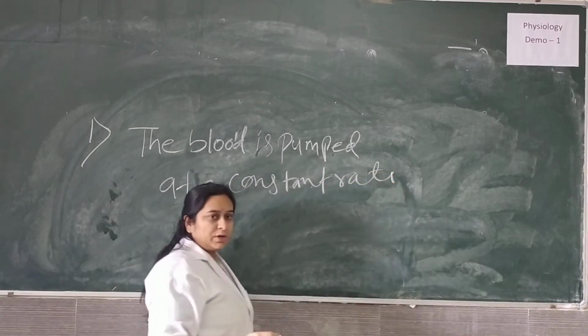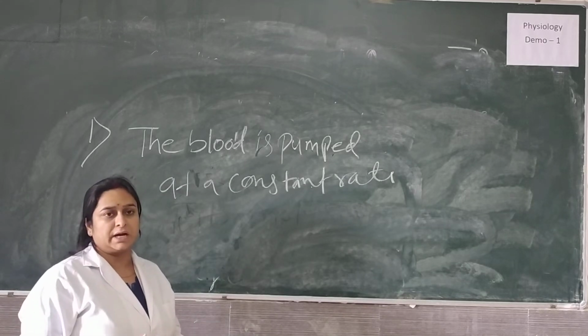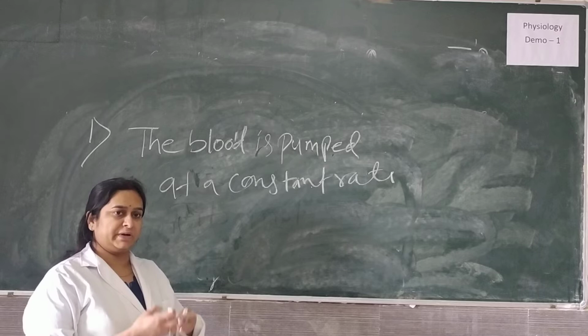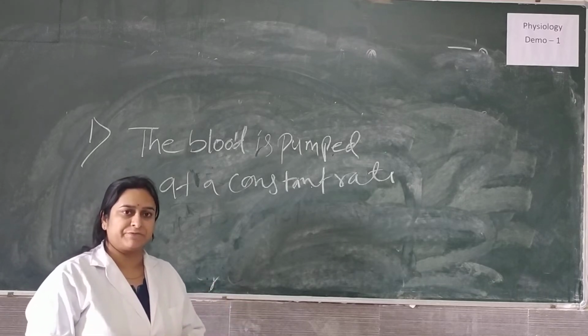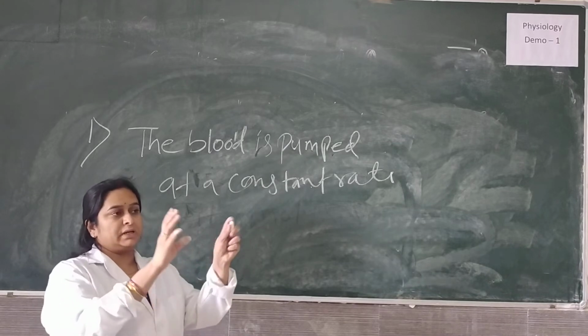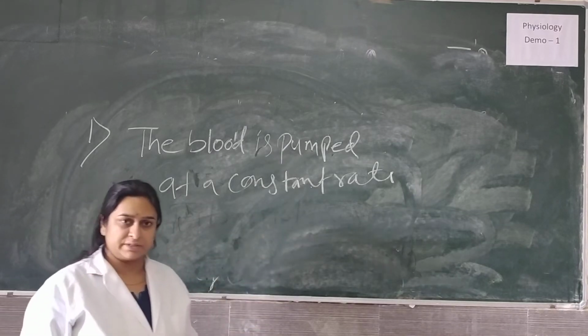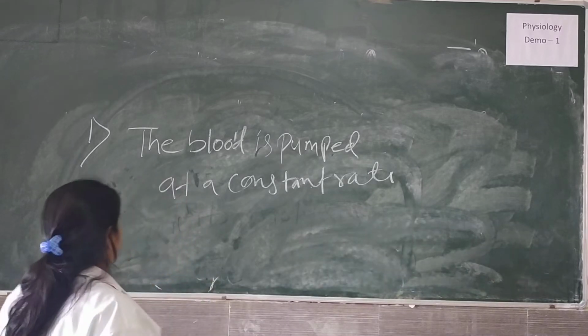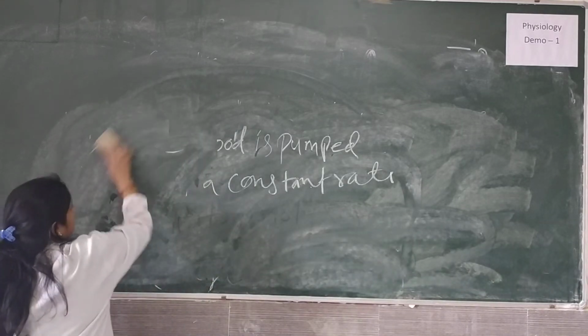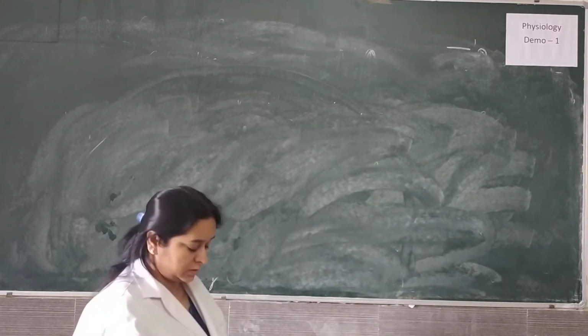Our heart pumps the blood, the ventricle gets emptied, again it gets filled, and again it pumps the blood, and the blood at a constant speed and rate flows in our circulatory system. That is one reason. There are other important reasons why our circulating blood does not clot.